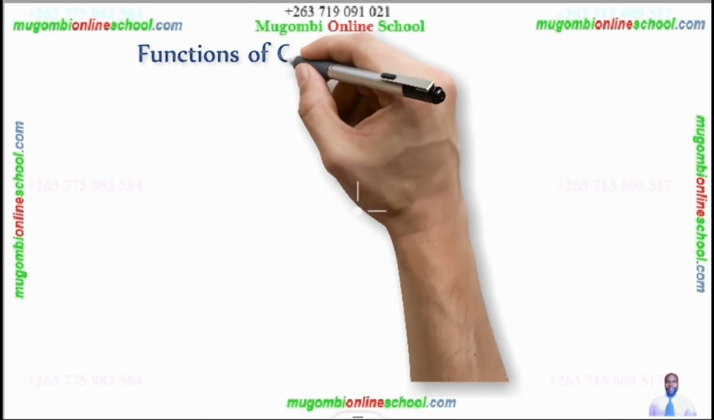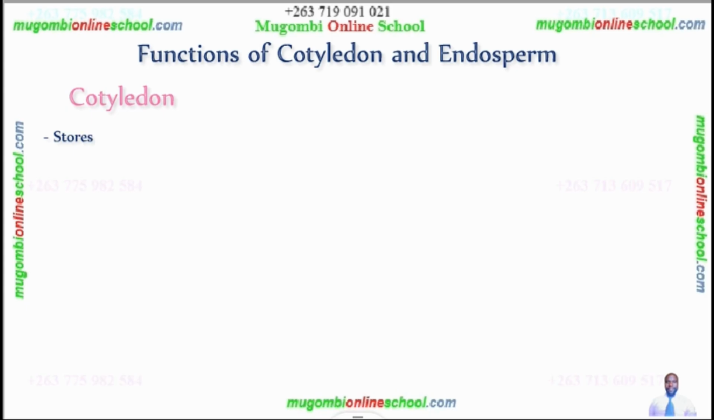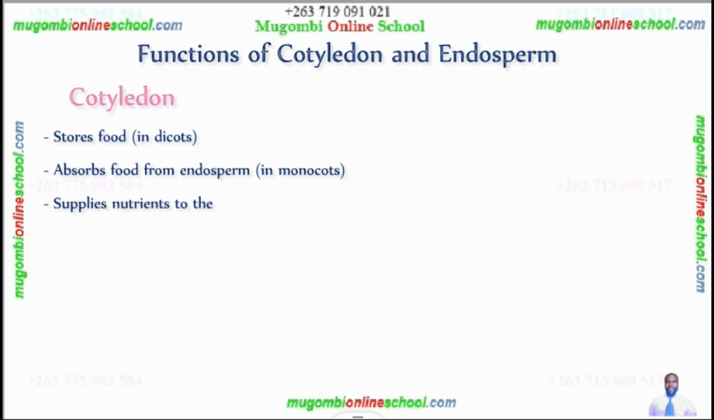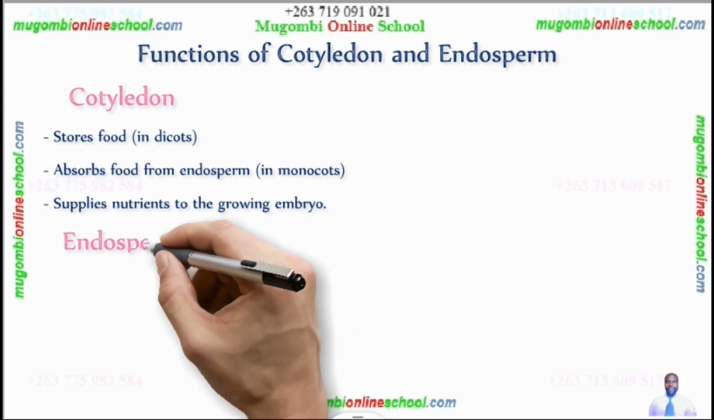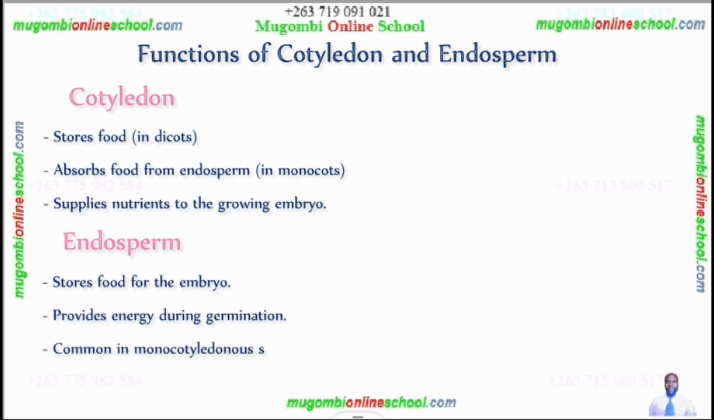Right, let us move on to the next concept, the functions of cotyledon and endosperm. Starting with cotyledons: they store food in dicots, absorb the food from the endosperm in monocots, and supply nutrients to the growing embryo. Then the functions of the endosperm: they store food for the embryo, provide energy during germination, and are common in monocotyledonous seeds.